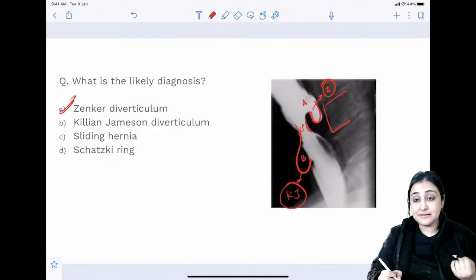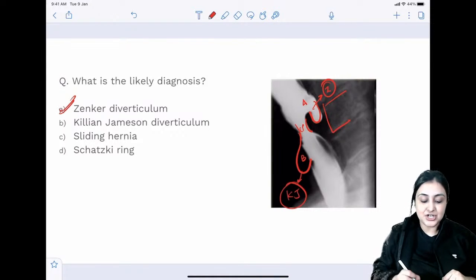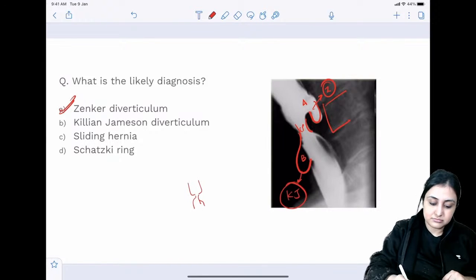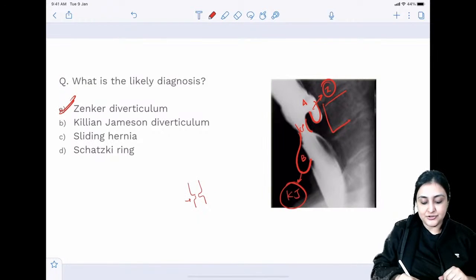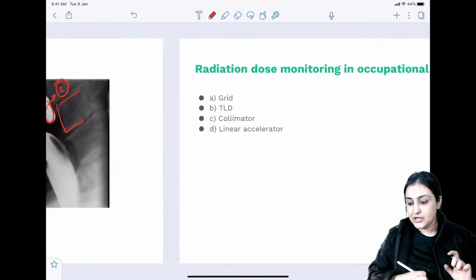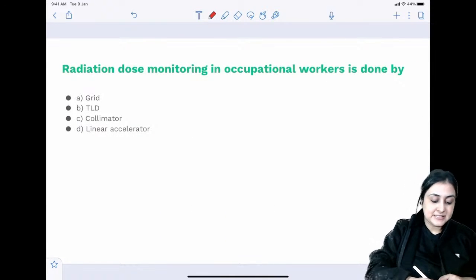Sliding hernia will be seen when distally the stomach comes up into the thorax, and Schatzki ring will be a circumferential narrowing. You will see a ring like this, a bilateral circumferential narrowing. That is how a Schatzki ring appears. Okay. Radiation dose monitoring in an occupational worker, very easy question.